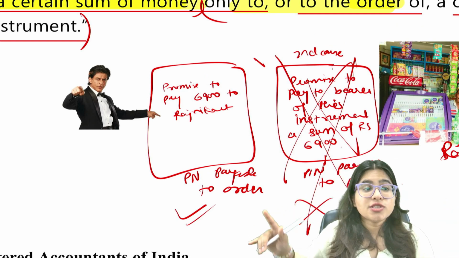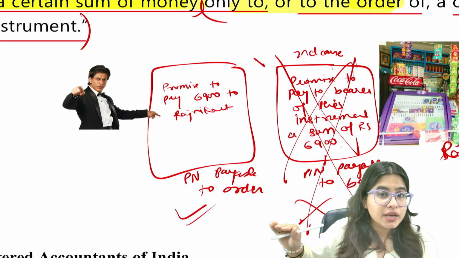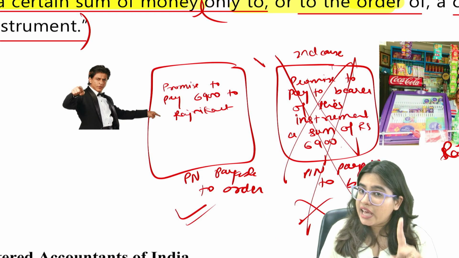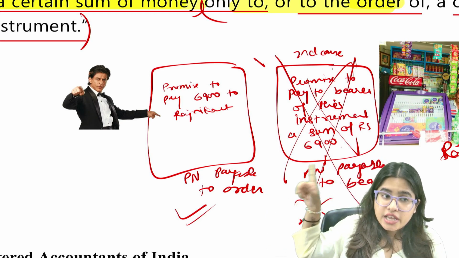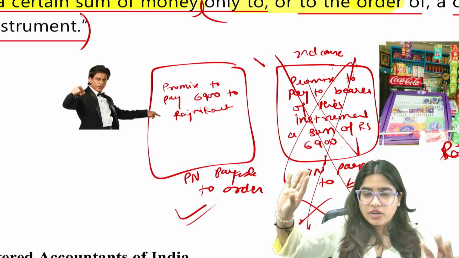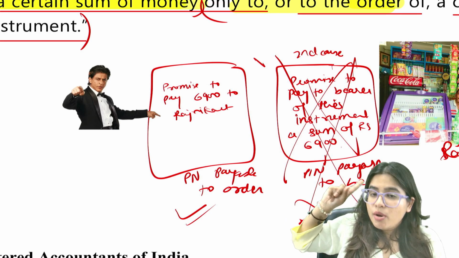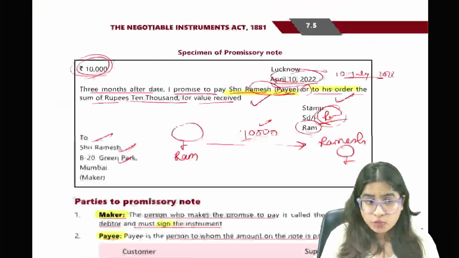You can make a promissory note which is payable on demand, but you cannot make a promissory note which is payable to bearer. Only two exceptions are there. Only RBI and central government can make a promissory note which is payable to bearer. I hope this point is pretty clear.